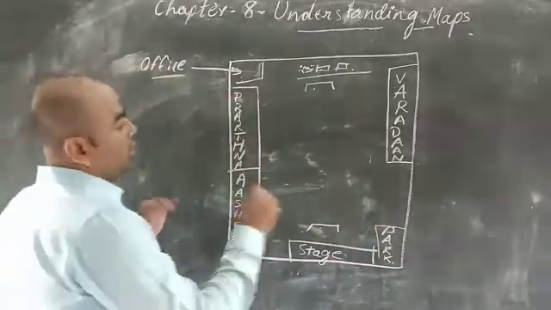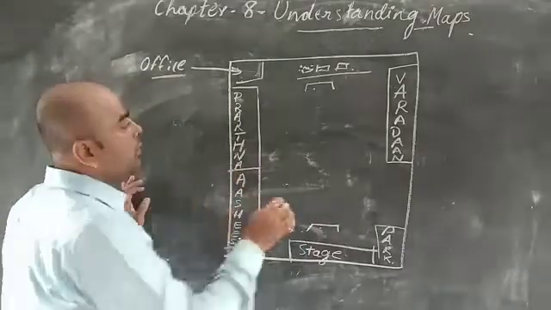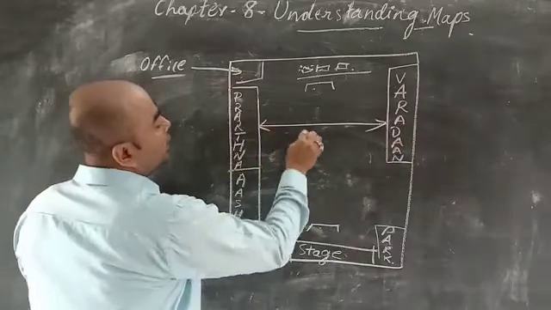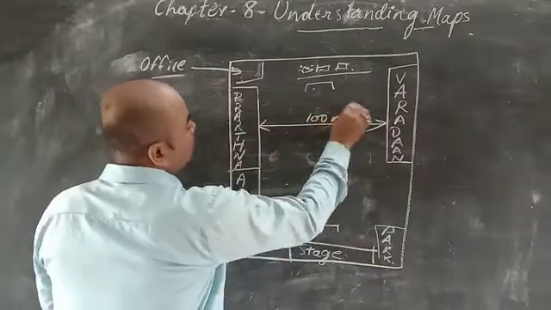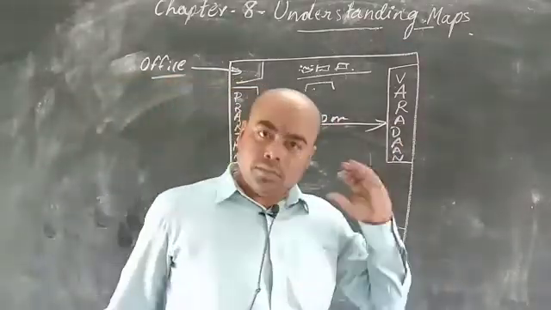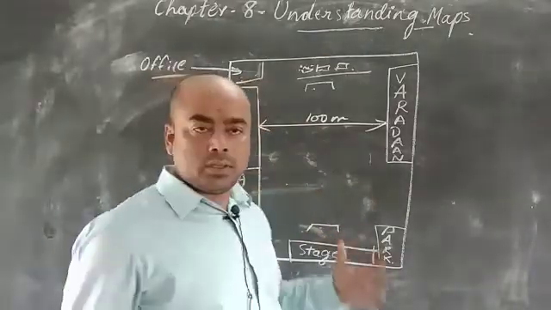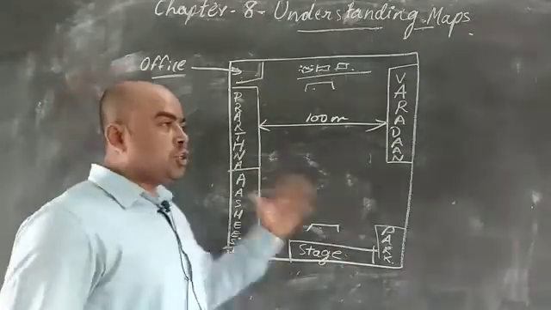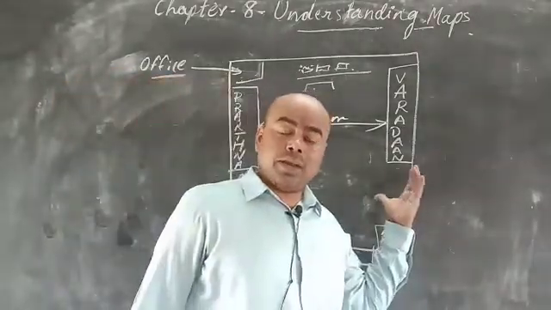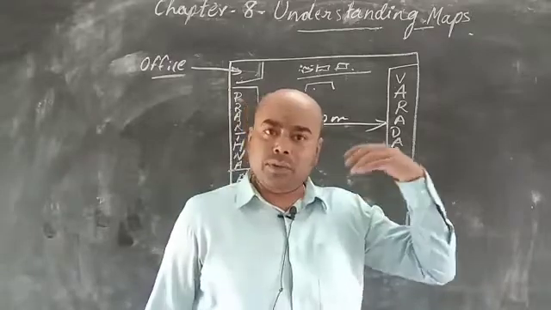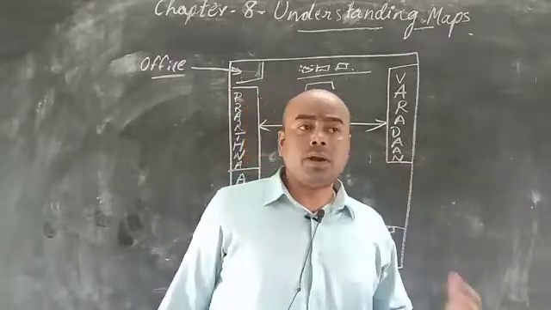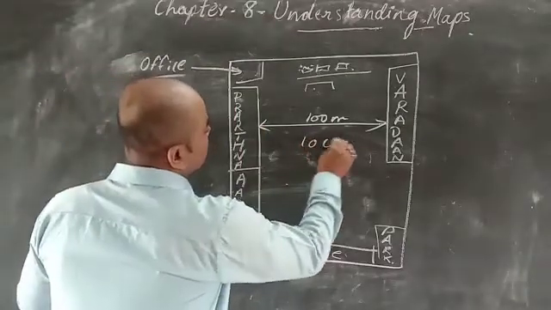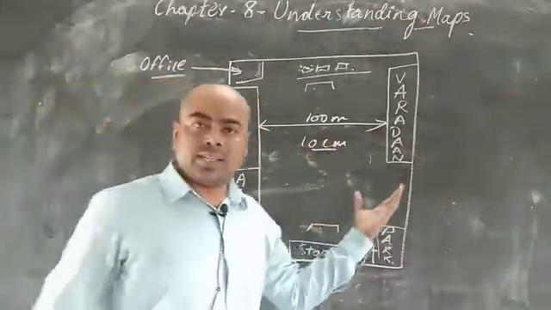Now let's see, if you measure on the ground the distance between Pratna block and Vardhan block, suppose it is 100 meters. We are just taking rough figures. But when I draw it on the blackboard, or on a piece of paper, it will come to, suppose, only 10 centimeters.